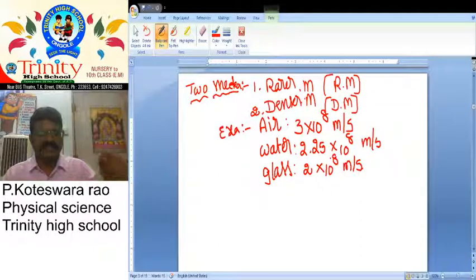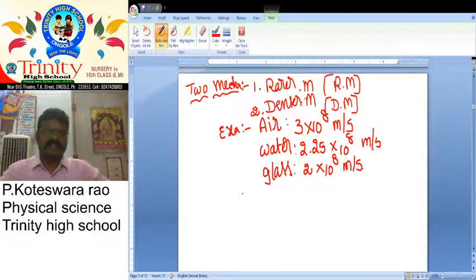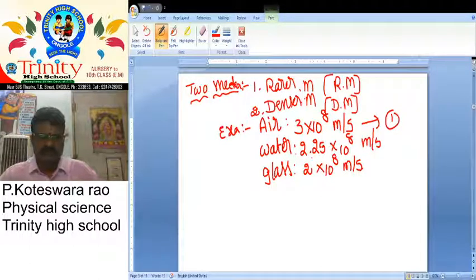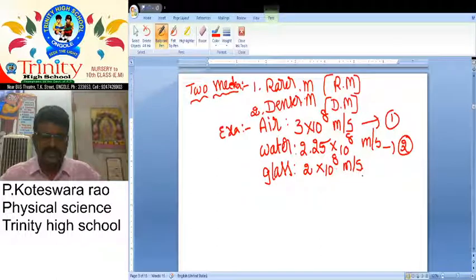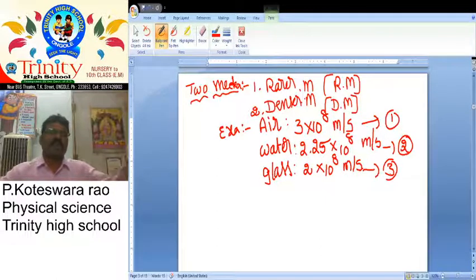First one is air, and the velocity of light in air is 3 into 10 power 8 meter per second. So this is the first place. Water's velocity is 2.25 into 10 power 8 meter per second, so this is the second place. And the third one, glass, is 2 into 10 power 8. This is third. So among all these, which one has more speed?